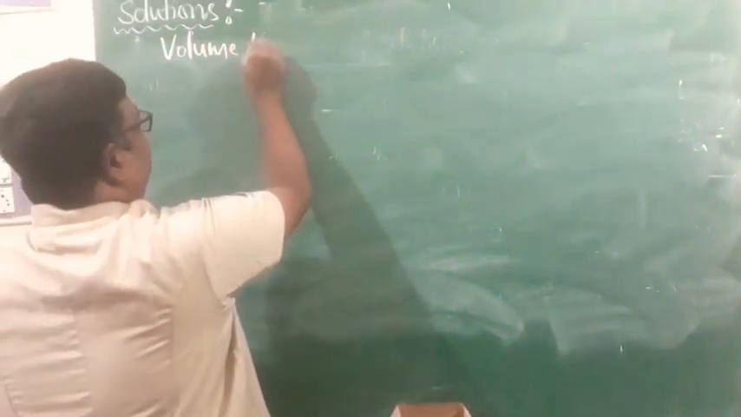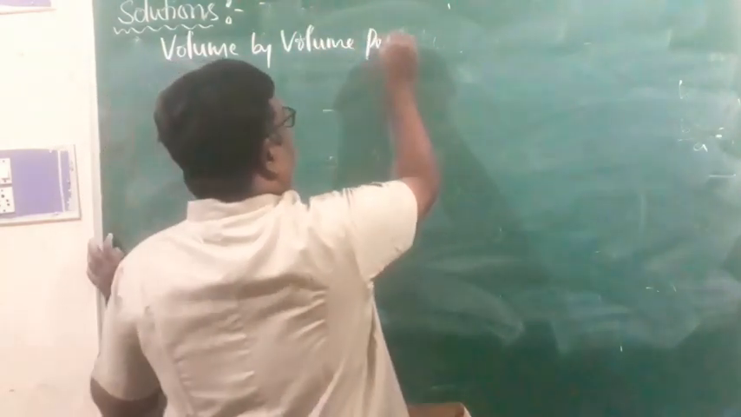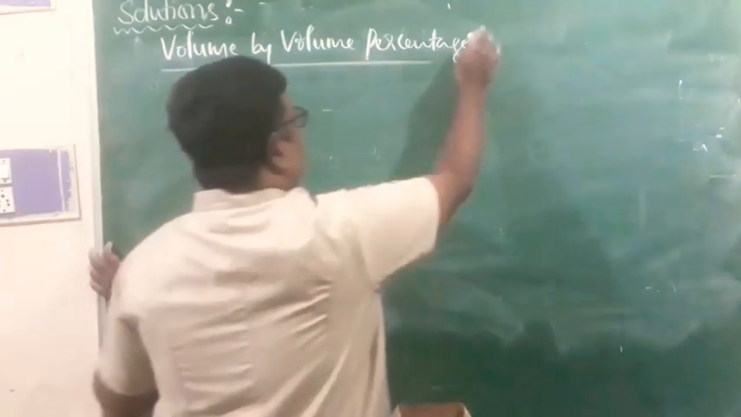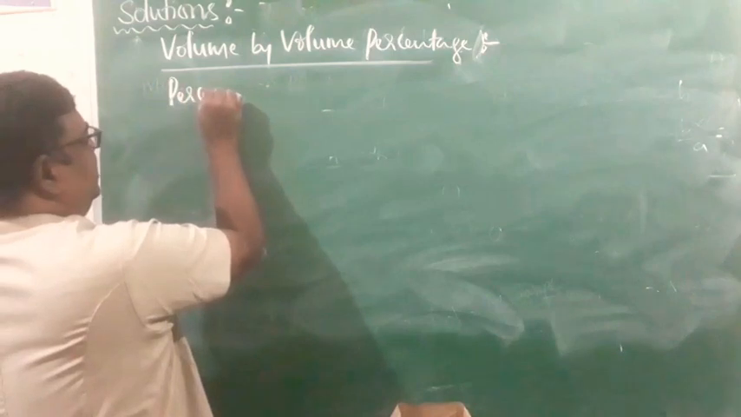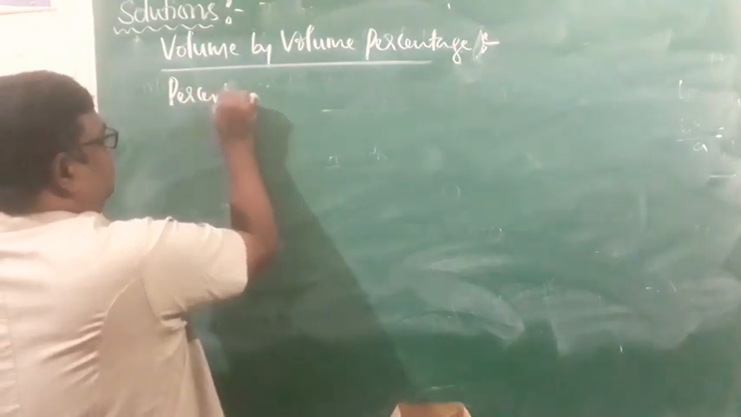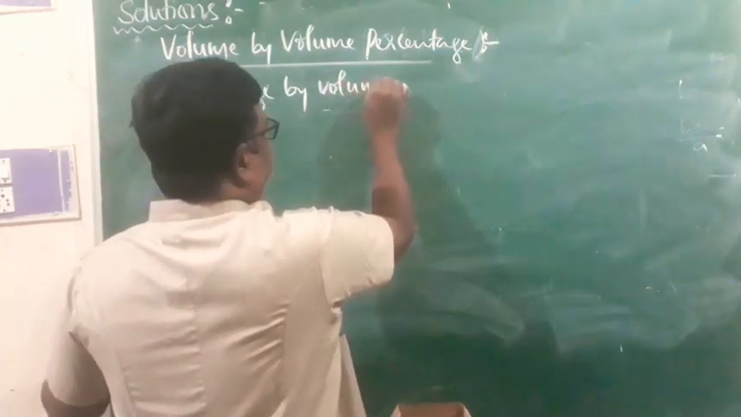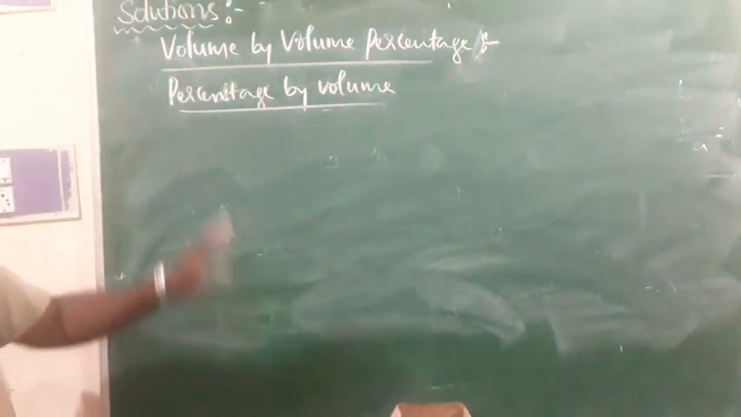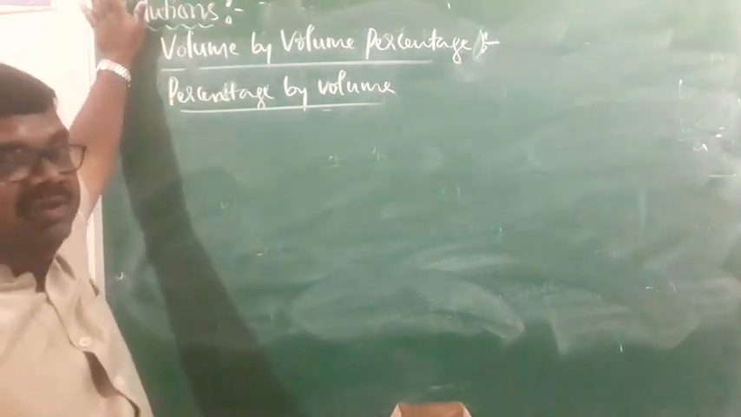Volume by volume percentage. This is what we call the second method of expressing concentration of solution, that is volume by volume percentage, or percentage by volume.